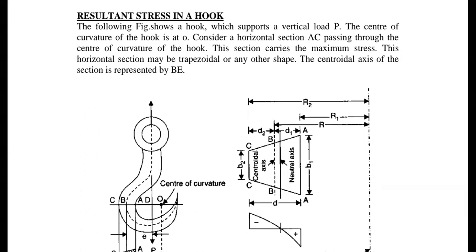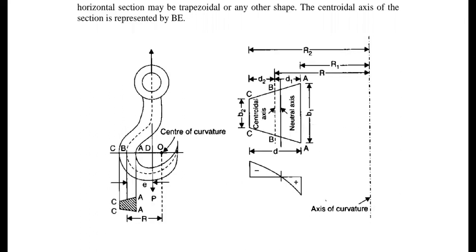Now let us consider a horizontal section AC. Here the cross section is a trapezoidal section. You please observe that the cross section AC is a trapezoidal section, but every time it need not be a trapezoidal section. Please observe this point.